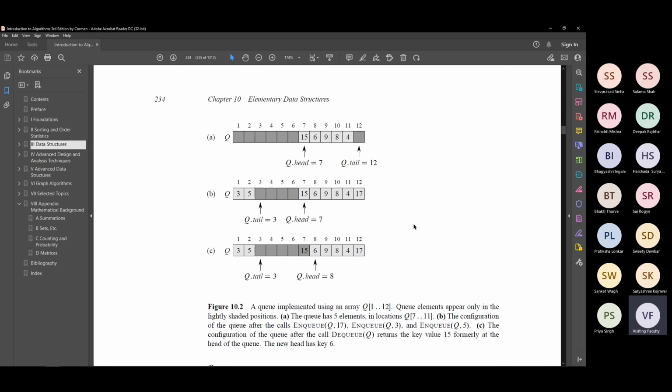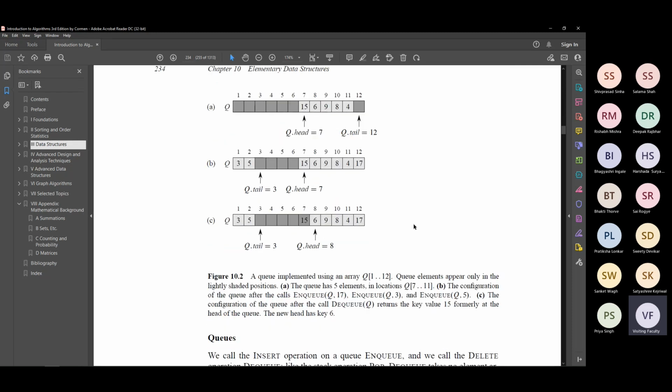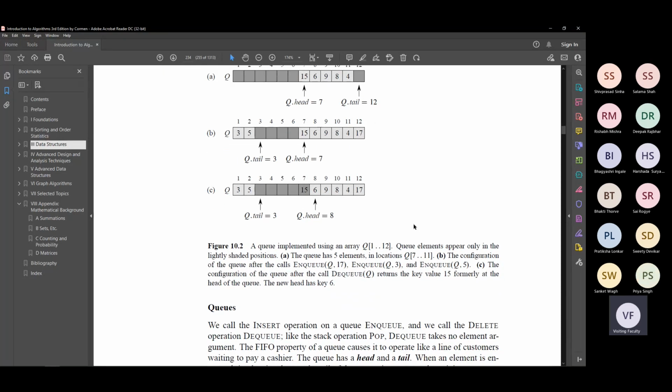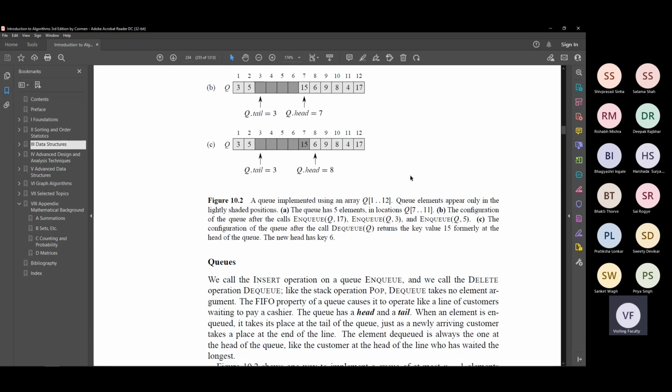So now let's go to queue. Okay, queue is a little more involved. Right? So now again they are having new names. So I will again introduce you to these new names. The insert operation is sometimes called enqueue, and the delete or remove operation is sometimes called dequeue. Okay? And dequeue is like the pop operation this time. It is removing the element at the head, at the top of the queue.